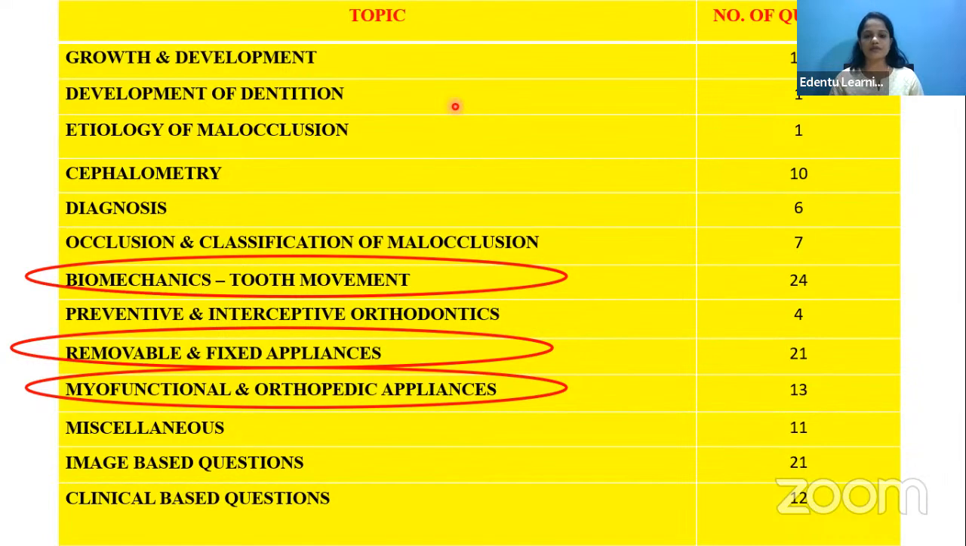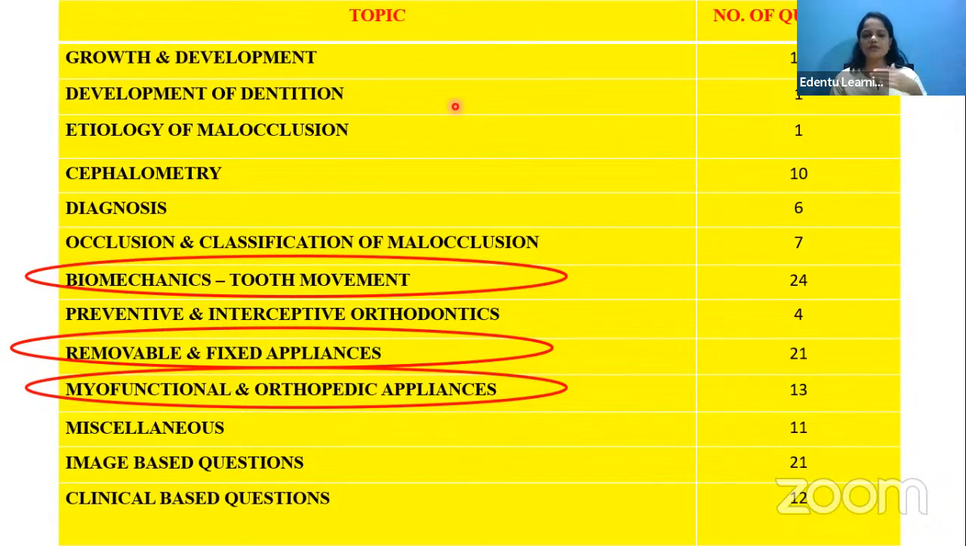Then classification of malocclusion, other classifications other than Angle's. There is Dewey's, Katz, premolar classification, and all those things that you should be focusing on. Biomechanics, again, sometimes calculation based questions can also be asked, so you should know the formulas also. Then learn about the movements of the tooth, like tipping, torque, and body movement, and all those things you should be focusing on.